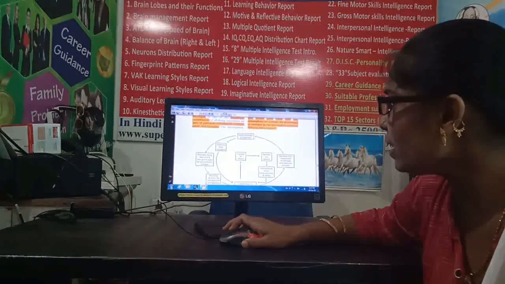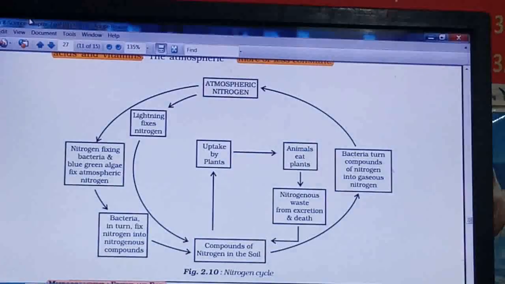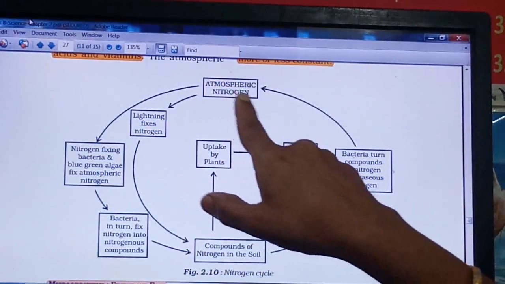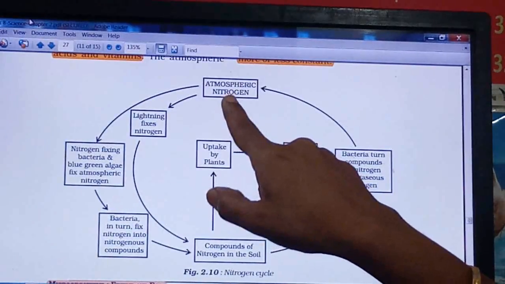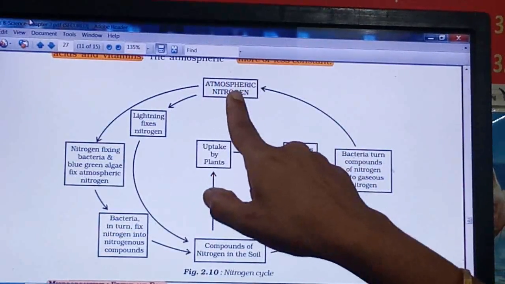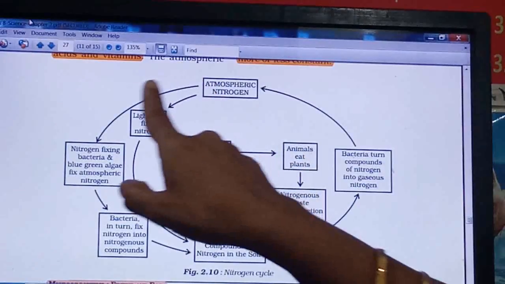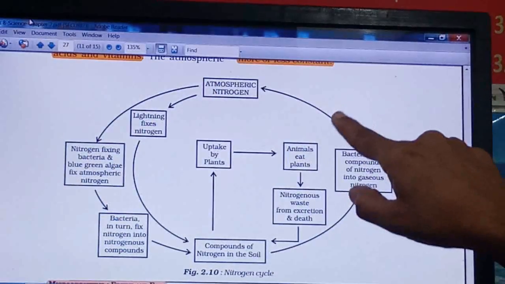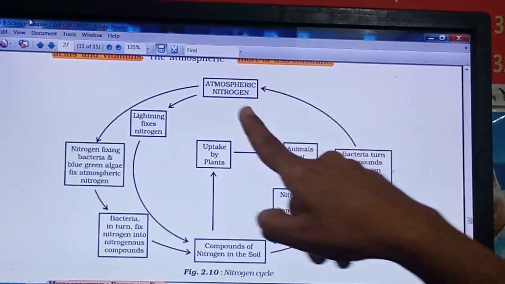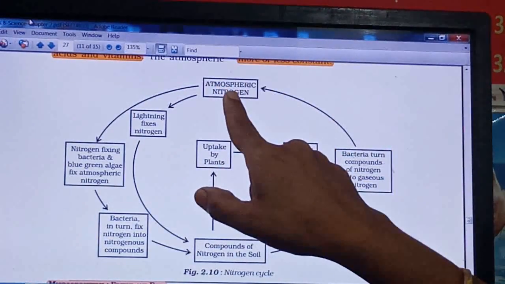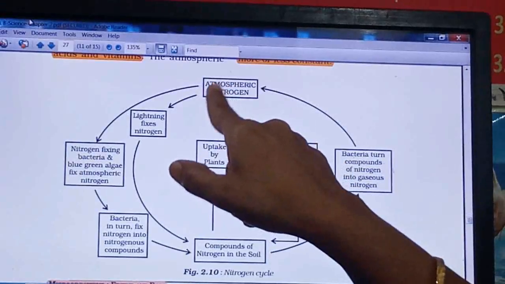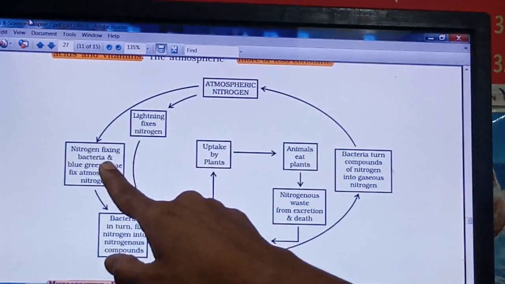Let's see in detail. This is the nitrogen cycle which is given in your textbook. So start here, the atmospheric nitrogen. From here we will start, right? Now you have to see that from the atmospheric nitrogen, two arrows are going out, and only one arrow is coming back. So this is the outgoing and this is the incoming, right? So start in this direction where this atmospheric nitrogen goes.